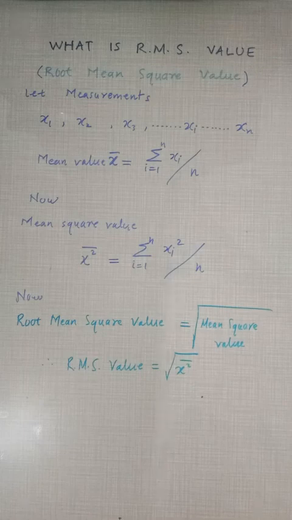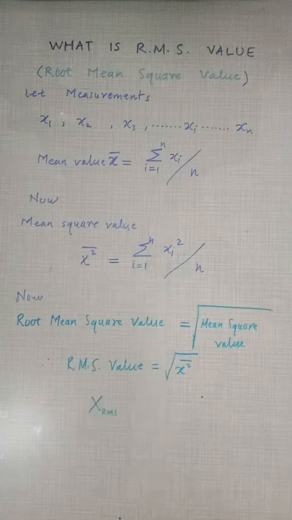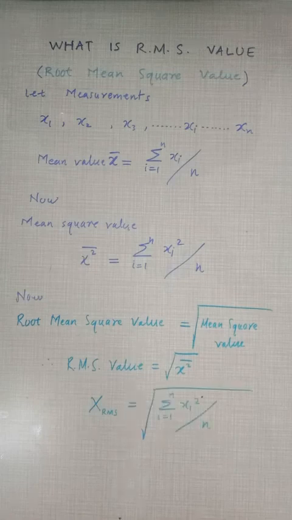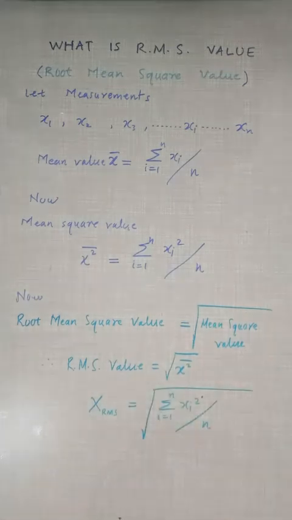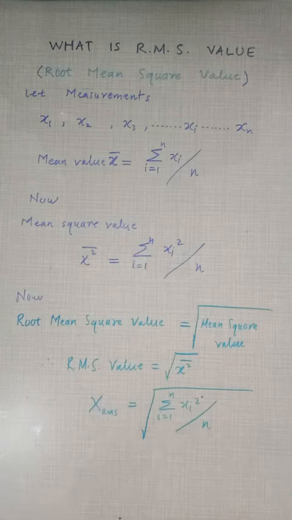Therefore, RMS value is equal to the square root of x square bar, which means square root of mean square value, and it is denoted by capital X RMS, that will be equal to the square root of summation of xi square divided by n. Summation of xi square divided by n is nothing but mean square value, and there is a square root of this, so this is root mean square value.